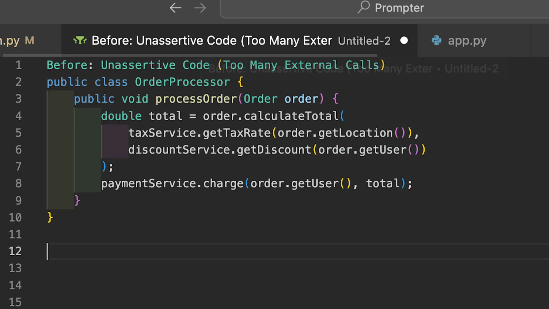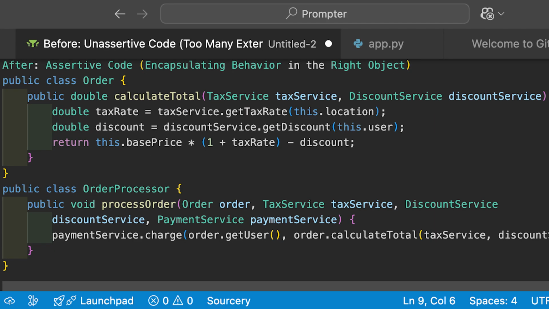Here's some unassertive code. It has too many external calls. The order processor is constantly reaching out for information rather than letting the order handle its own logic. Here's the refactored code. Now order owns its logic. Order processor simply delegates instead of making all the decisions itself. This reduces unnecessary dependencies and keeps responsibilities clear.